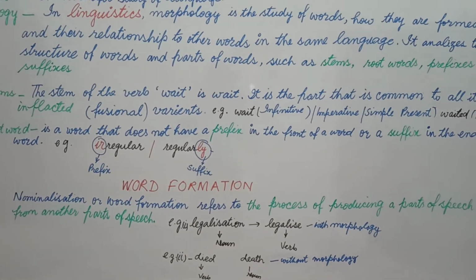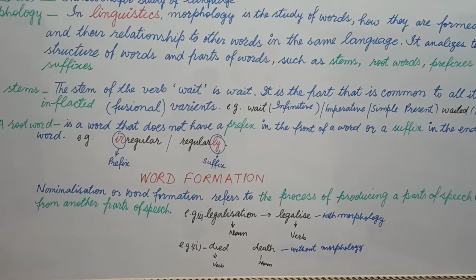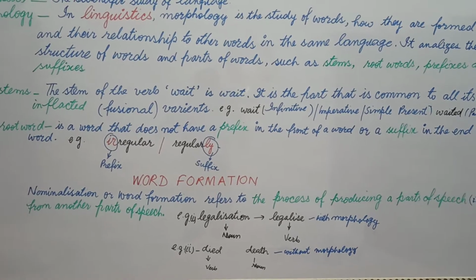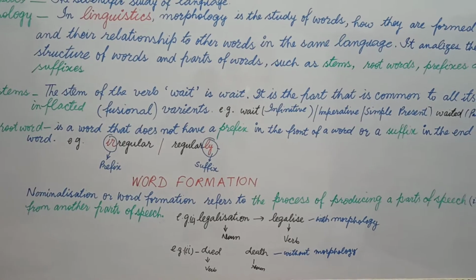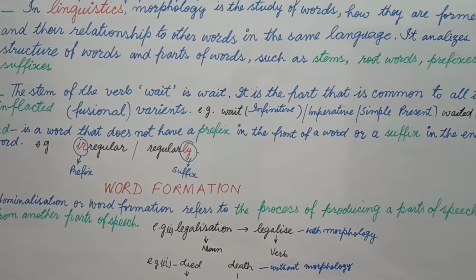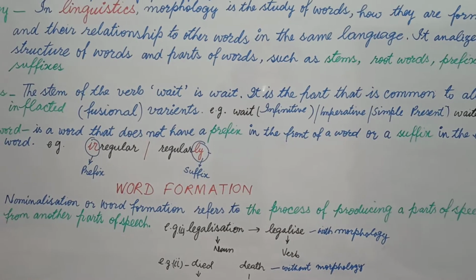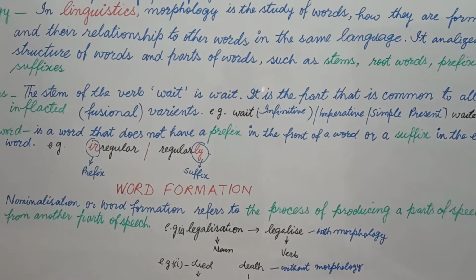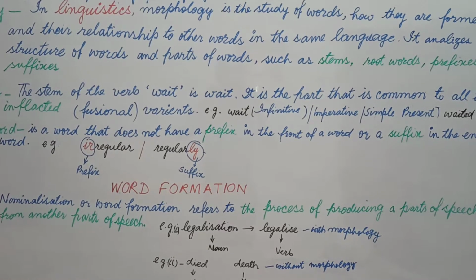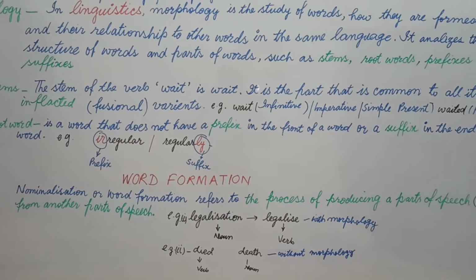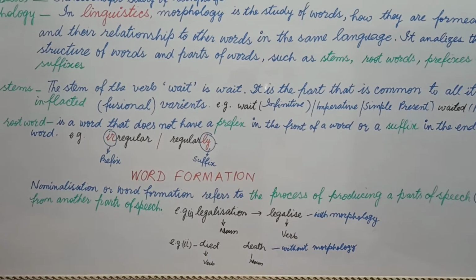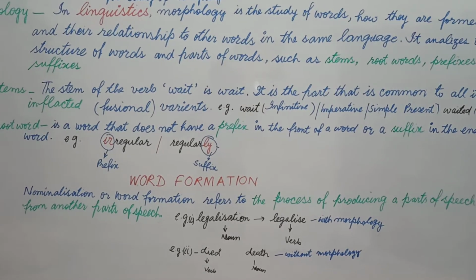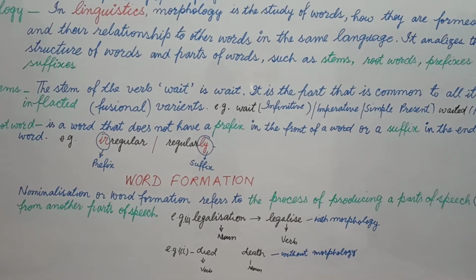I mean to say, suppose you are given a word that is noun, okay? Suppose you are given a word that is verb, that is adjective, or whatever. Suppose the word is legalization, and you are instructed to use this word legalization, that is noun, as a verb. Now how can it be possible that a noun can be used as a verb? Yes, it can be used. We have to go according to some grammatical rules and the rules of linguistics and morphology. Now students, let's understand how we can do this.